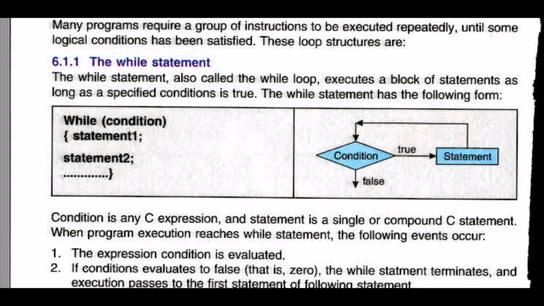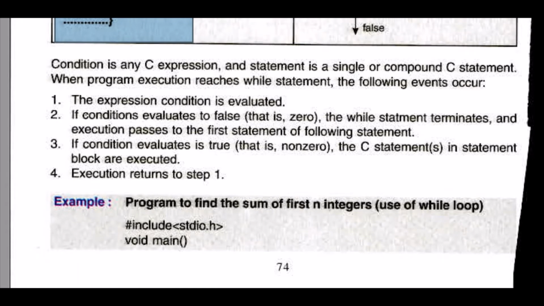The while statement is also called the while loop. It executes a block of statements as long as the specified condition is true. The while statement has the following form. This is the syntax of the while statement: while condition, statement 1, statement 2, statement 3, according to the user. Condition is any C expression and statement is a single or compound C statement.